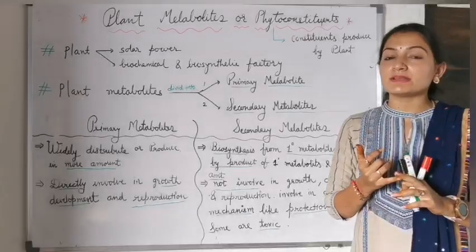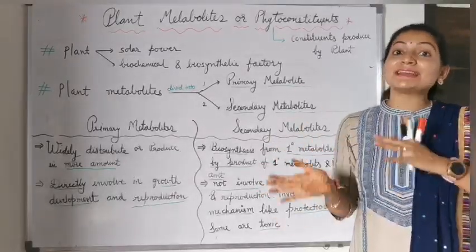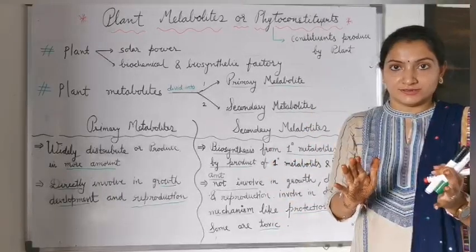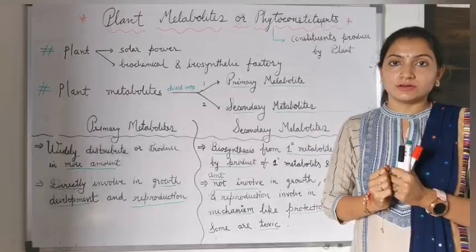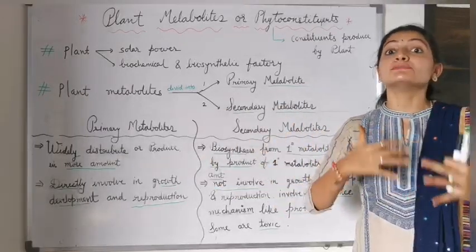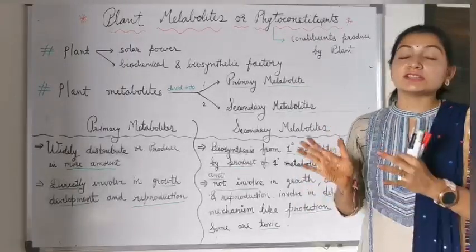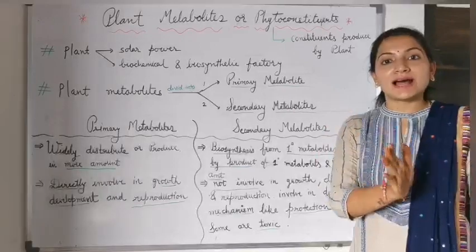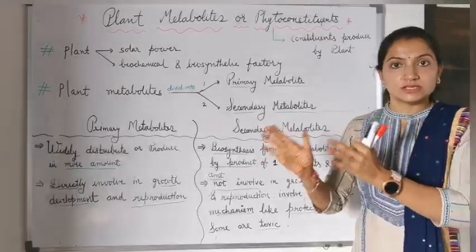Plant is a biochemical and biosynthetic factory, because by solar power, by photosynthesis, it produces sugar, and from this metabolite it produces many metabolites or constituents, which are known as plant metabolites or phytoconstituents.